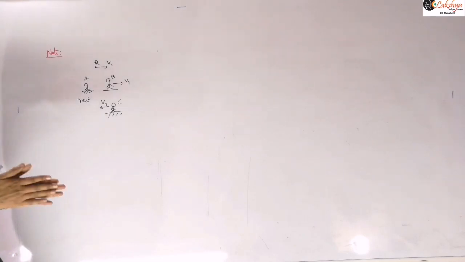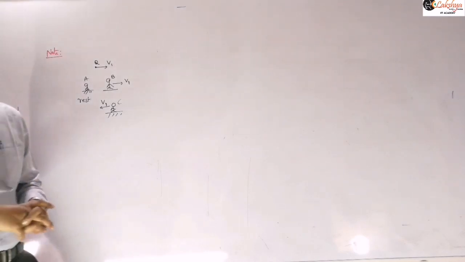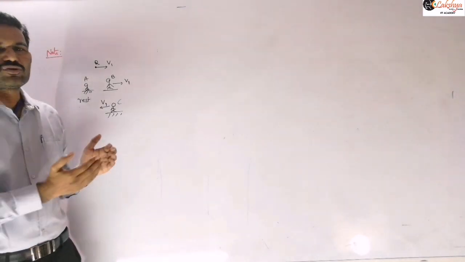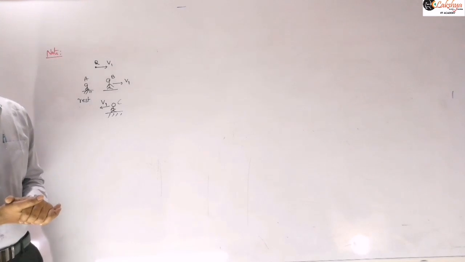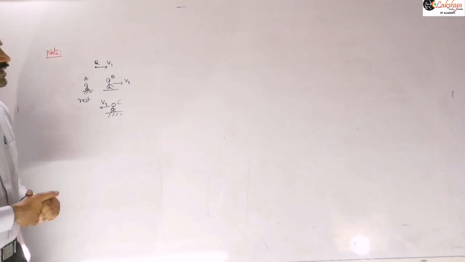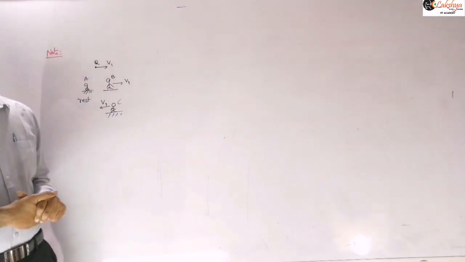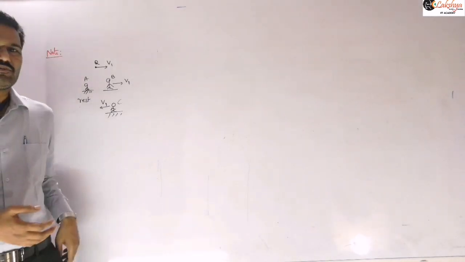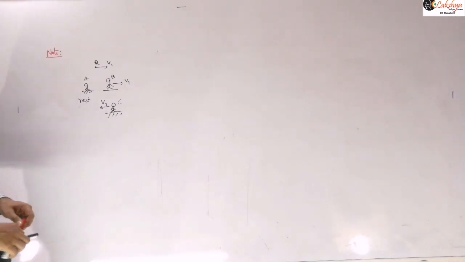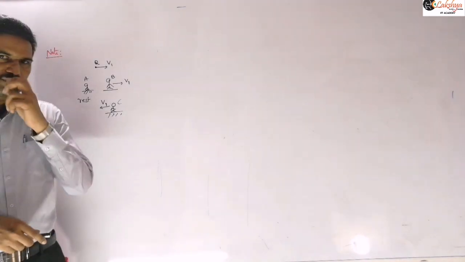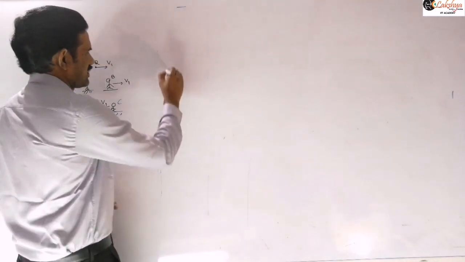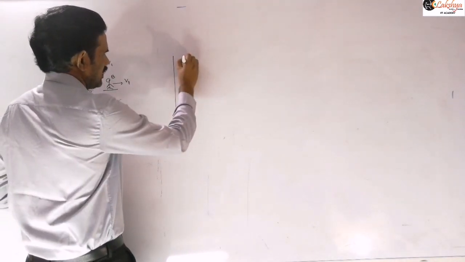Then the point charge will produce a magnetic field with respect to the observers A and C. But the magnetic field produced with respect to B will be 0. The magnetic field produced by the charge with respect to B is 0, because the charged particle is at rest relative to B.